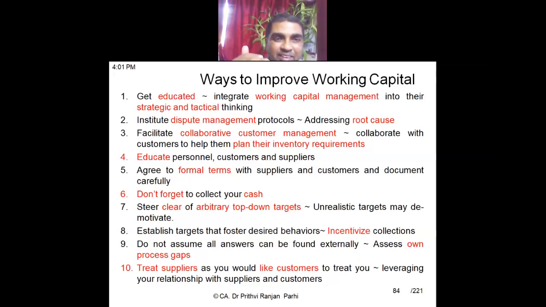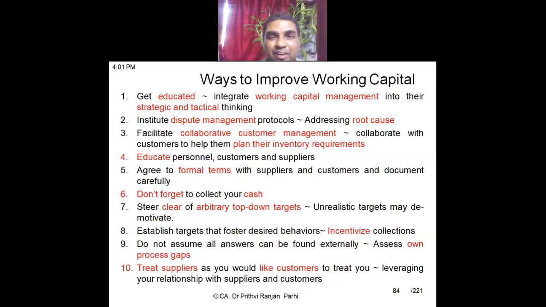Then the second point is to institute dispute management protocols. Sometimes, let us say, it may be a part of debtors management because of some disputes. Debtors are not paying, customers are not satisfied, and they are delaying the payment. So if customers are delaying payment, you need to keep more working capital, because more money is blocked. So your debtors will increase.